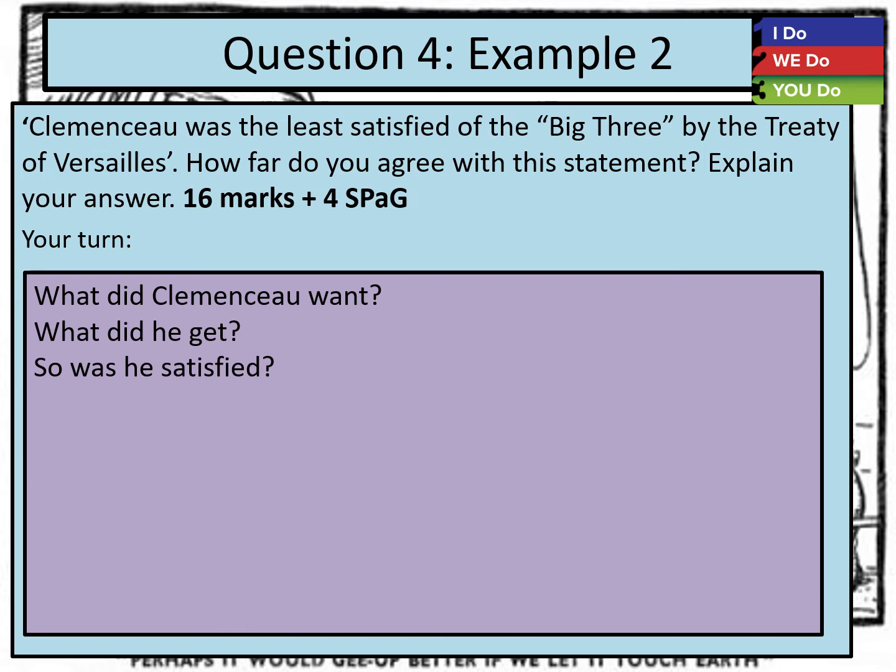In your first paragraph, you are going to talk about, well, what did Clemenceau want? What did he get? And how satisfied was he? Think about the reactions in France as well and think about what happened to his job. What I'd like you to do is pause this for 5 minutes and have a go at writing that particular paragraph, making sure you do all of those three things, because that way you can really weigh up and judge how satisfied he was. But you can't do that unless you know what he wanted and what he got. Obviously, within what he got, you're also going to think about what he didn't get as well.